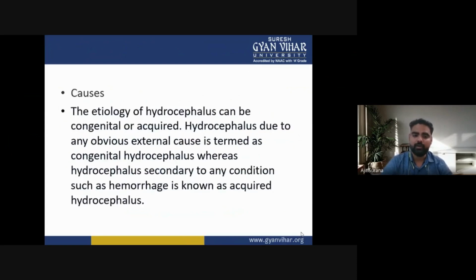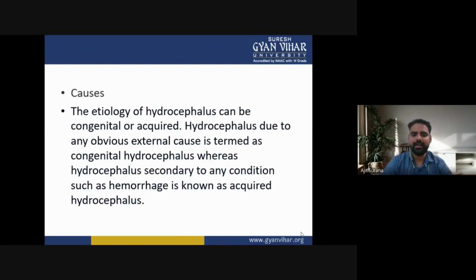Now, the causes of hydrocephalus. The etiology of hydrocephalus can be congenital or acquired. Hydrocephalus due to any obvious external cause is termed congenital hydrocephalus, whereas hydrocephalus secondary to any condition such as hemorrhage is known as acquired hydrocephalus.